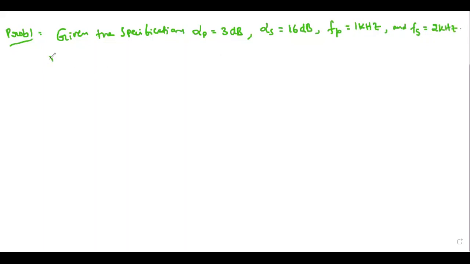Then determine the order of the filter using Chebyshev approximations.